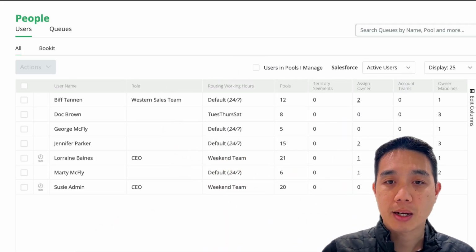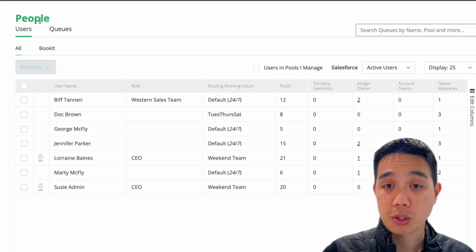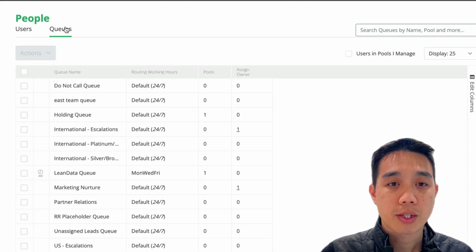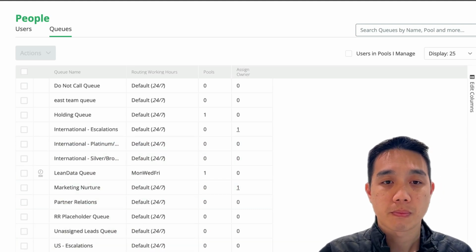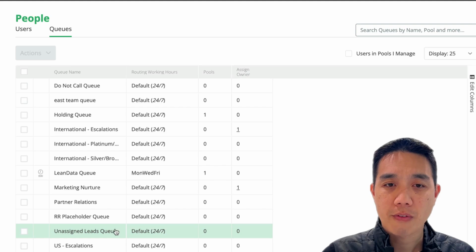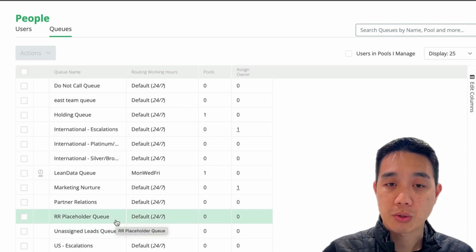If you're setting this up for any other object that does not support queues, using a placeholder like an admin works just fine. Now, in our case, I'll be setting this up for our lead router, so I can use a queue here. And you can see a list of all the queues that I have in my Salesforce instance. And you can see down here, I've already created a round robin placeholder queue.